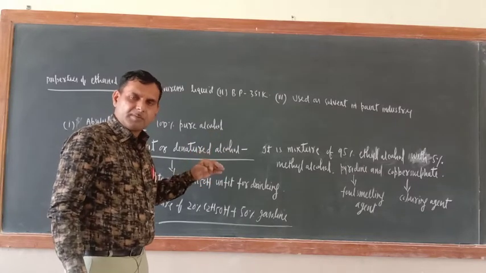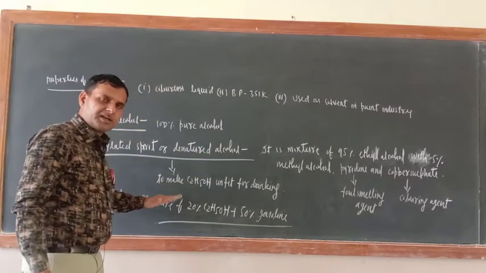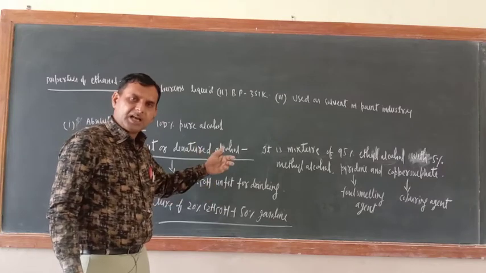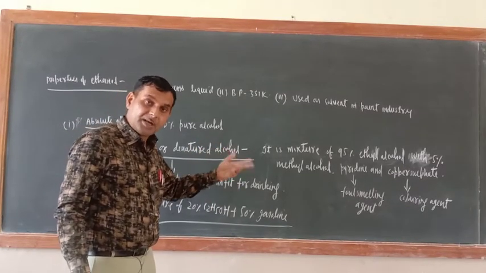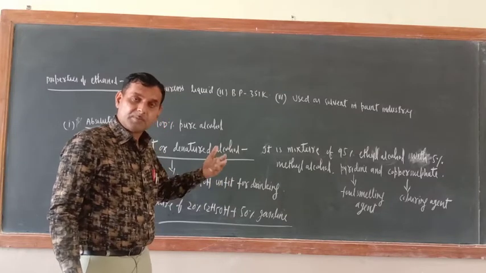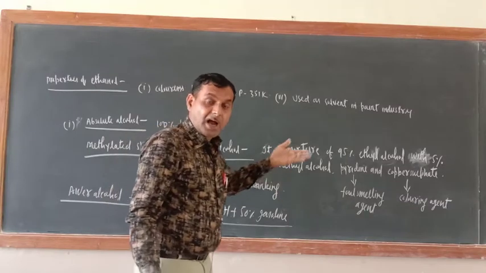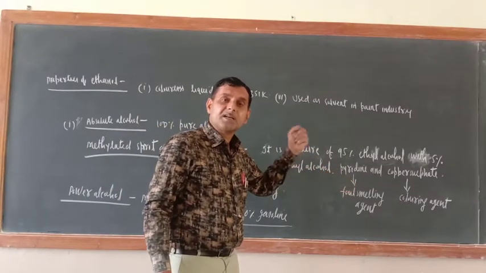So what has the government decided? To make it unfit for drinking. So what will they add? They will add methyl alcohol, which is poisonous. Pyridine, foul, means the smell will be so dirty that you can't consume it. And they also add a coloring agent, copper sulfate.